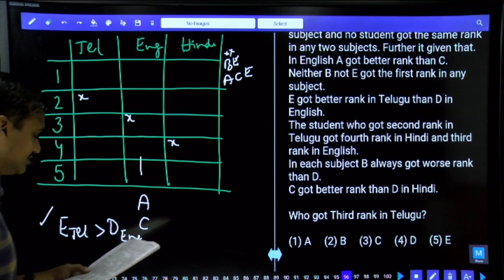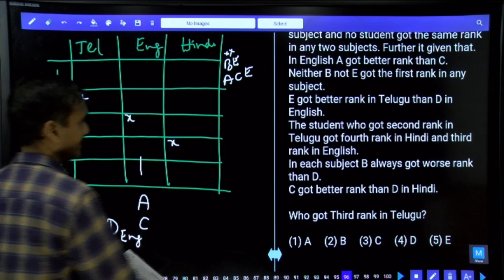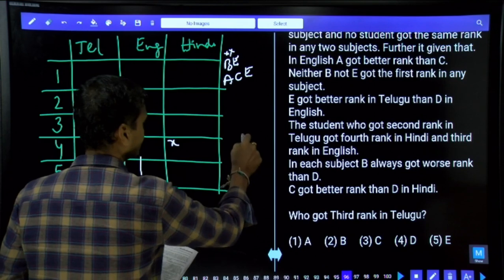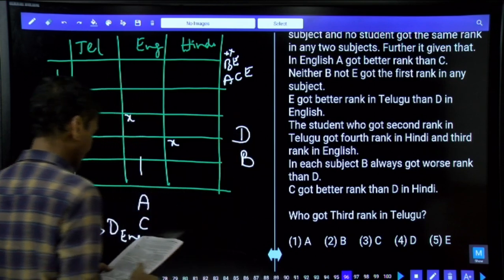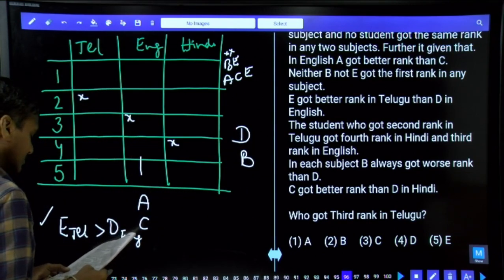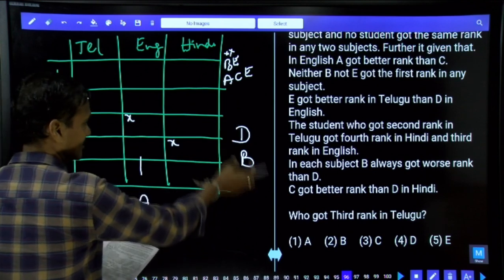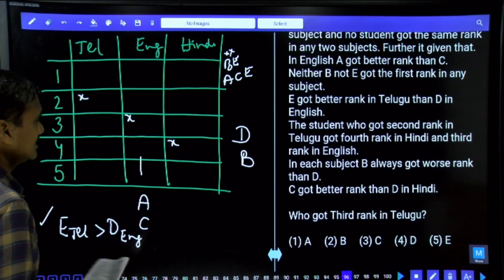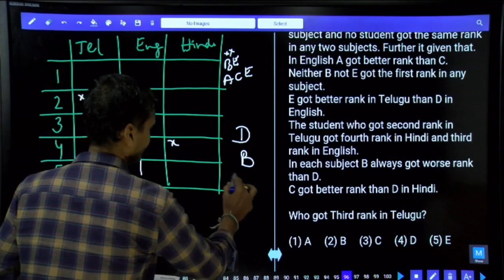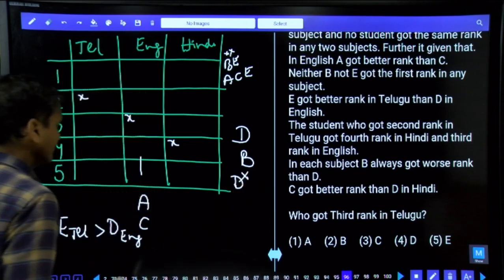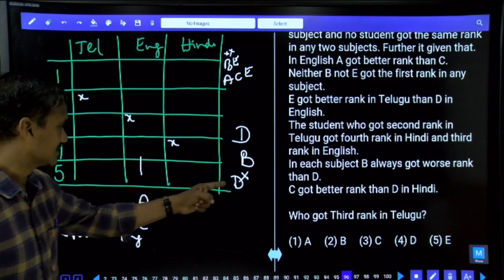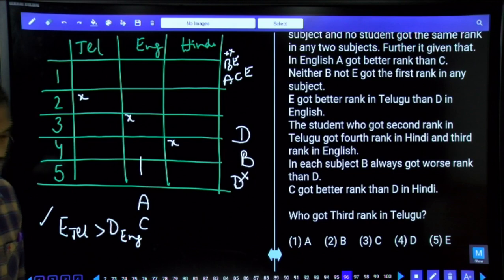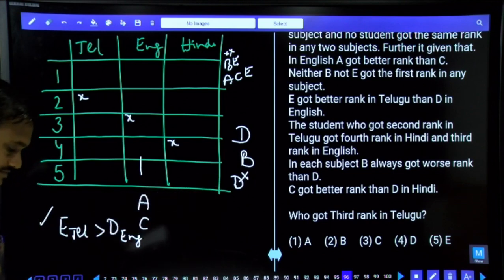In each subject, B always got worse rank than D. In each and every subject, B always got worse rank than D. Isn't it? That means B is always lower rank than D. As B is always lower rank than D, D cannot get the 5th rank. Why? Because if D gets the 5th rank in any one of these 3, then B must be below this one, which is not possible. D cannot be the 5th ranker.